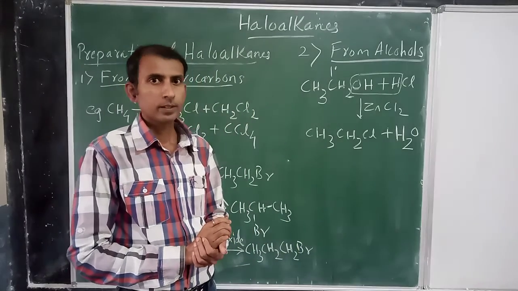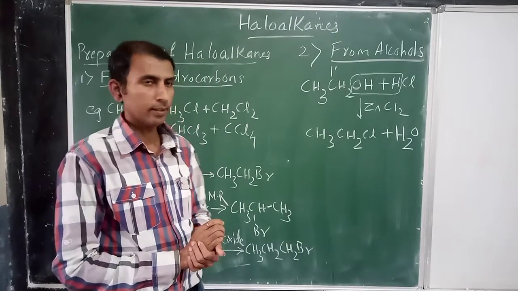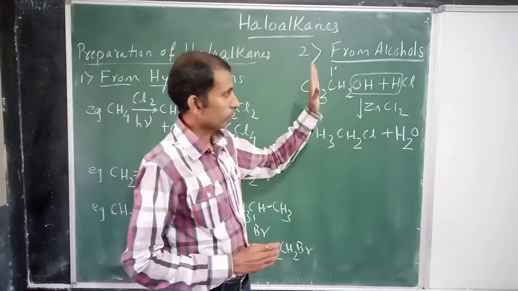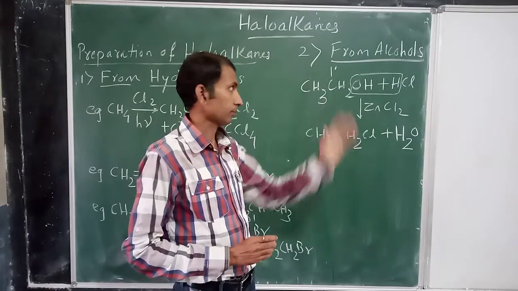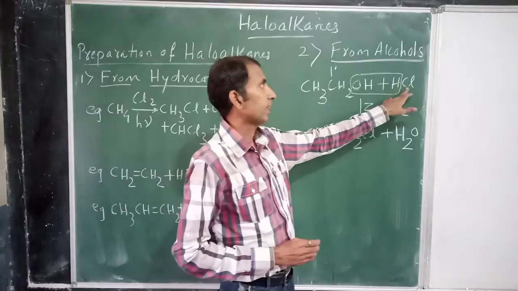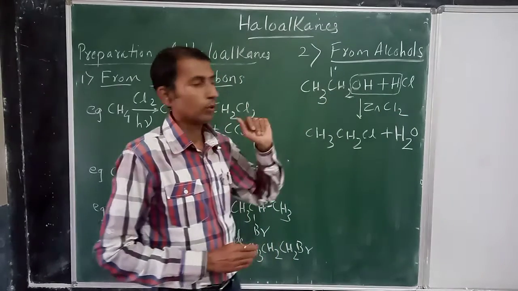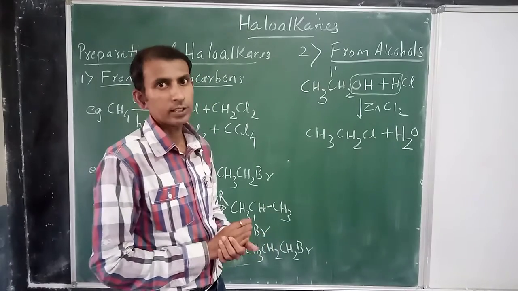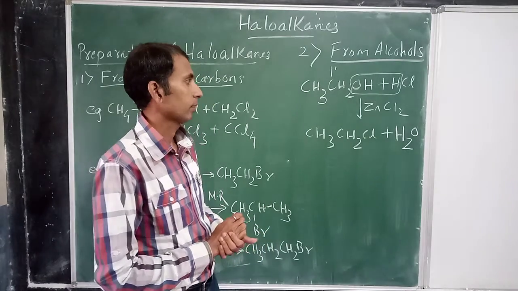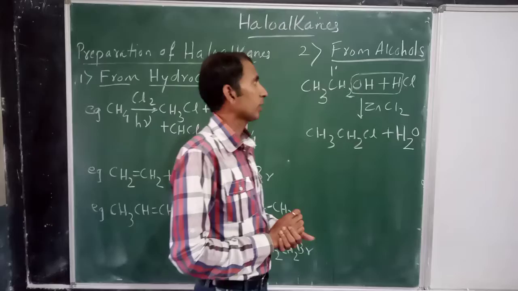Water molecule is lost and Cl gets added to CH2. So we get alkyl halide, which is nothing but haloalkane.